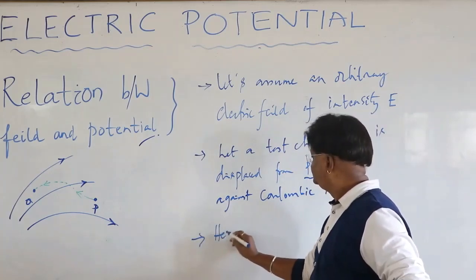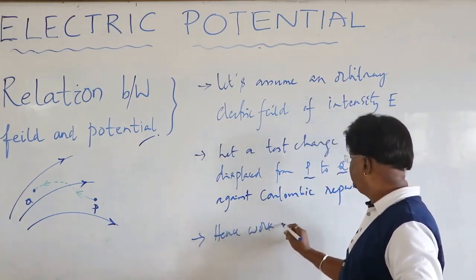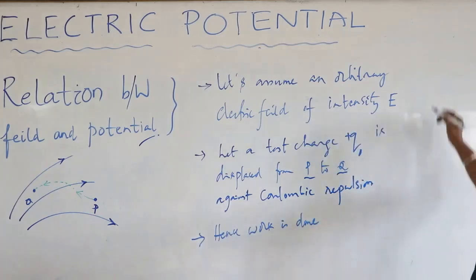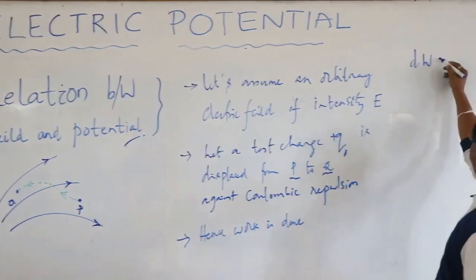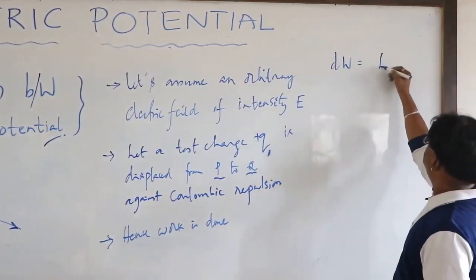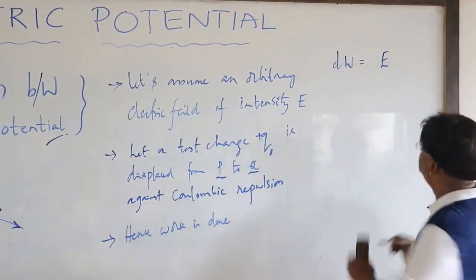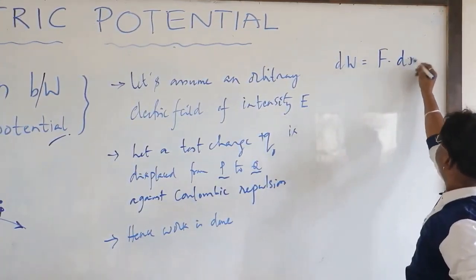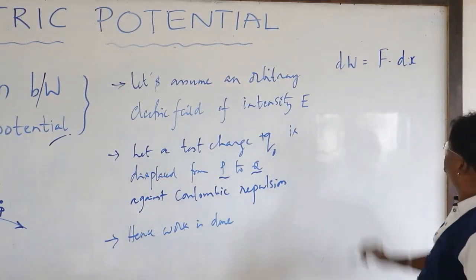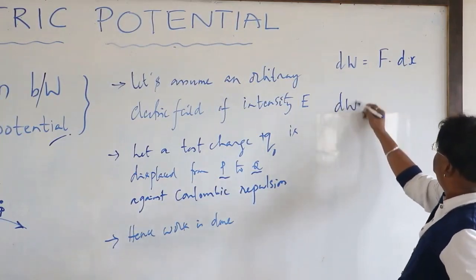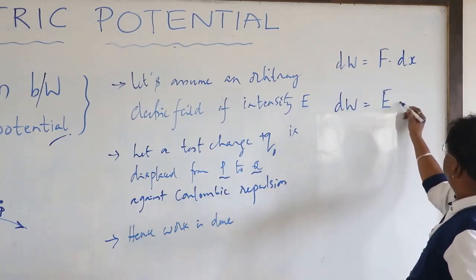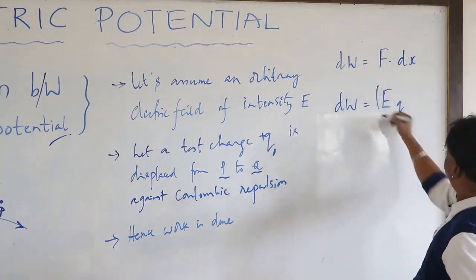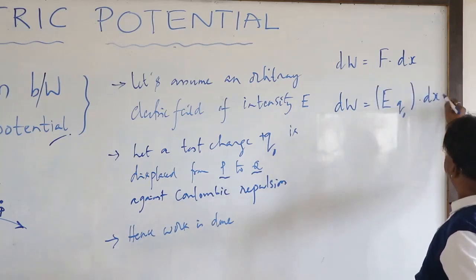Hence work is done, and that is given by dW. We write it as F dx for a small displacement, and therefore this dW is E Q naught times dx.